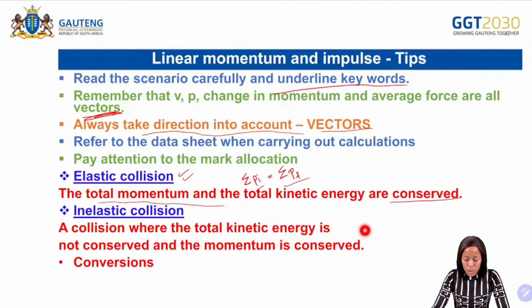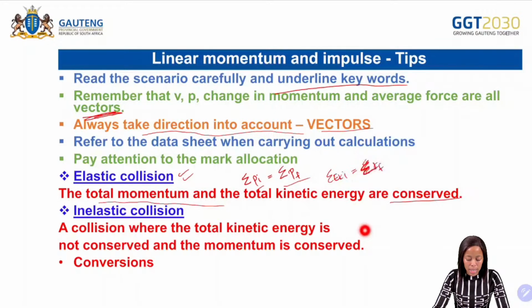And then it says the total kinetic energy is also what? The total kinetic energy is also conserved. So meaning EK initial will be equal to the sum of the EK final. So elastic collision, total momentum is conserved, meaning the momentum you have before will be equal to the momentum that you have after the collision. What about the kinetic energy? The sum of the kinetic energy that you have before the collision will be equal to the sum of the kinetic energy that you have after the collision.